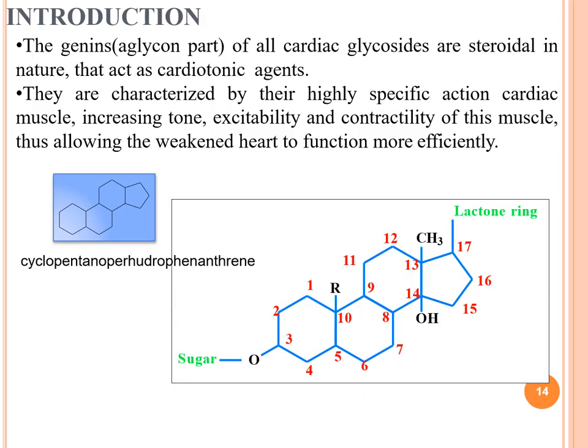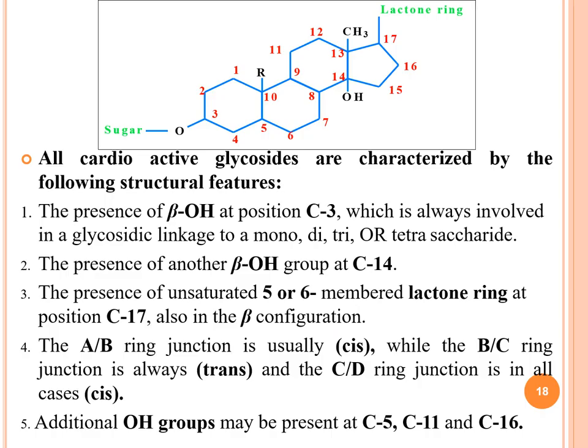Inotropic properties are there when we increase the strength and contractility of the cardiac muscle. These glycosides are very important and given in CHF, that is congestive heart failure. This will increase the contractility and the heart will start pumping. Then this is the structure. You see the structure, cyclopentanoperhydrophenanthrene ring, and this is a steroidal molecule.